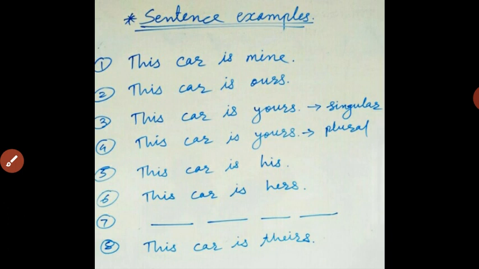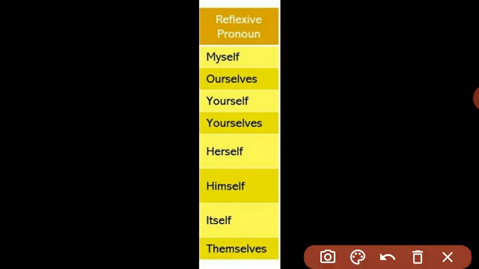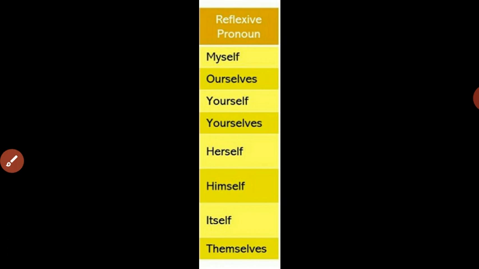Let's learn about the next and last category. What is it? Reflexive pronouns. What is meant by reflexive pronouns? The pronouns which are used in sentences and function as the object, where it is mentioned in the sentence that the subject and object are the same person. So if the subject and object are the same person in any sentence, at that time we find these pronouns in such sentences.